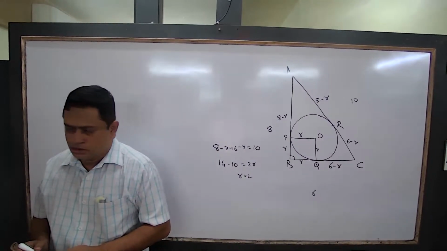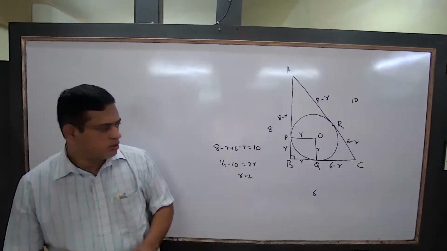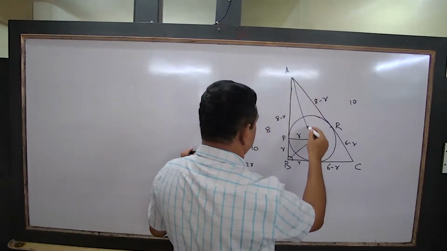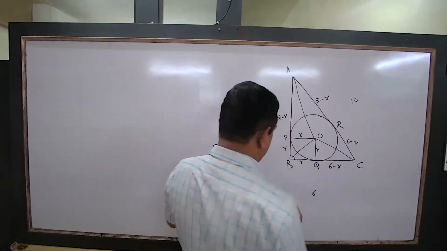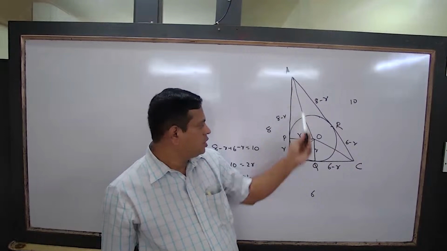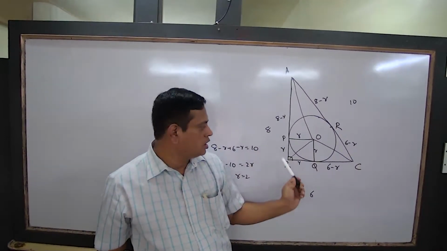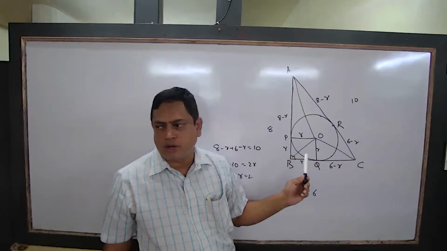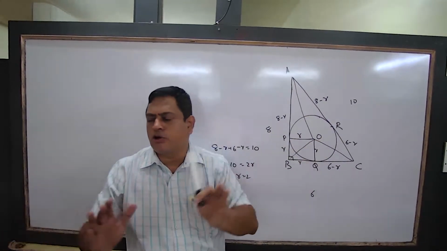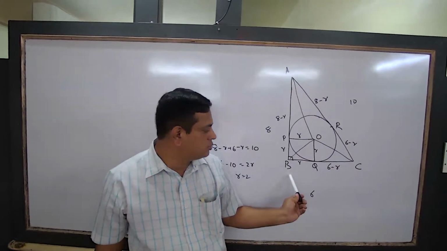Done? Yes. Understood or not? If you want another method, look, if I join this one, this also is easy. Area of triangle AOB is half into 8 into r. Area of triangle BOC is half into 6 into r. Area of triangle AOC is half into 10 into r. Add all three, that is equal to the area of triangle ABC. What is the area of triangle ABC?